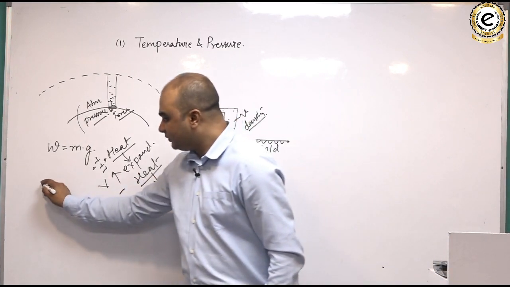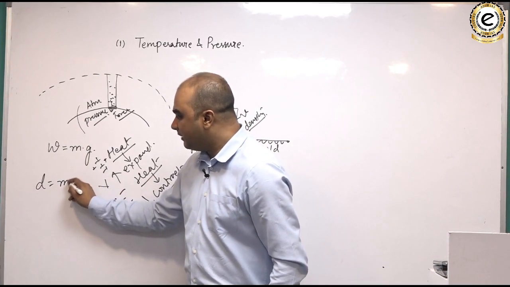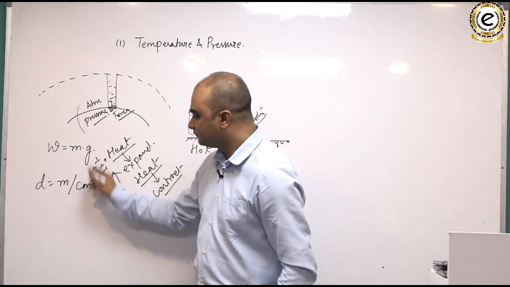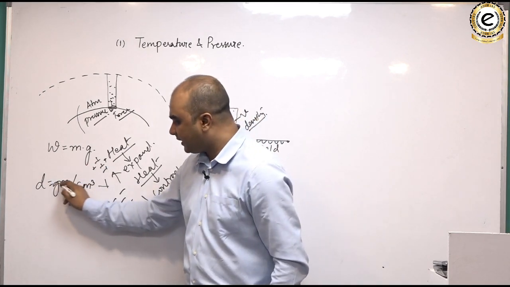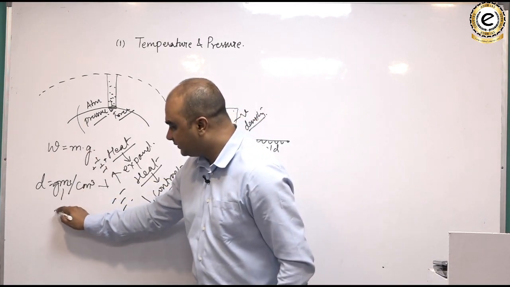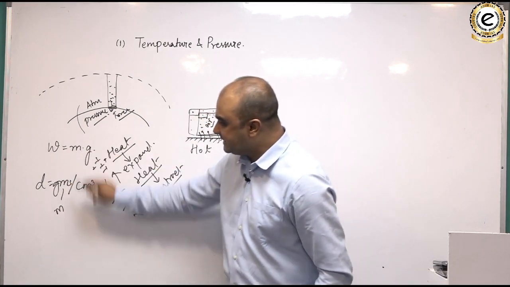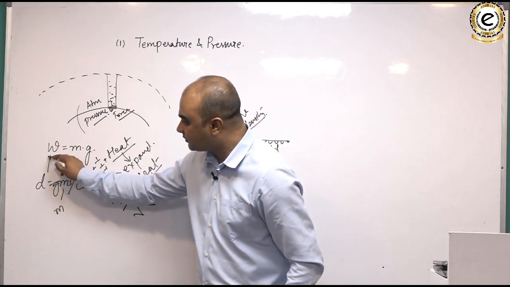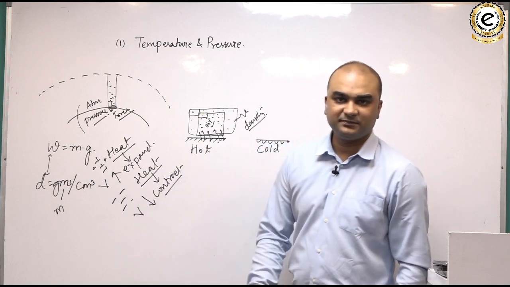And we know density is mass per unit volume. Say for example grams per centimeter cube, and grams is nothing but mass. So by these two equations we can find a direct relationship between weight and density.